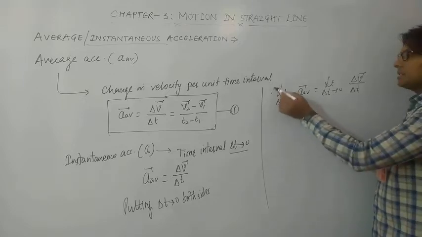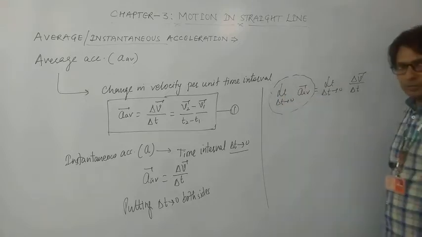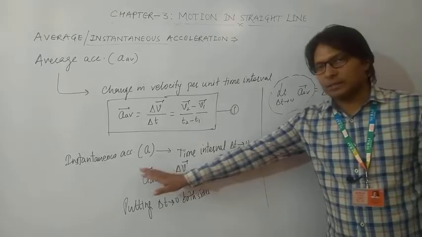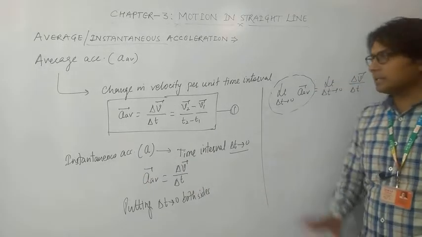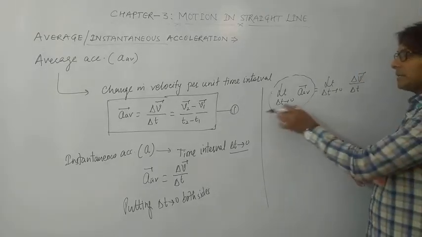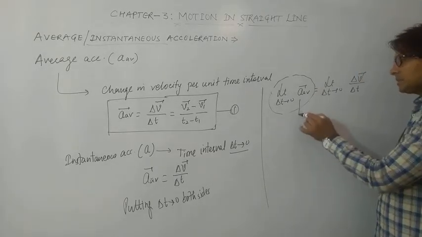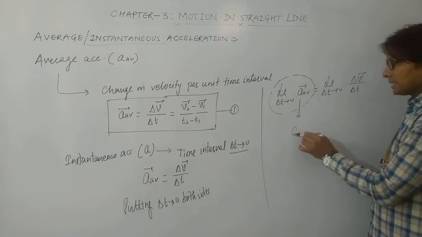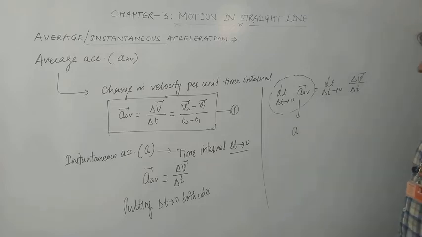So this becomes instantaneous acceleration, which we have discussed. Instantaneous acceleration is nothing but the acceleration at a moment. If the time interval tends to 0, then this becomes instantaneous acceleration, which is denoted simply by a.